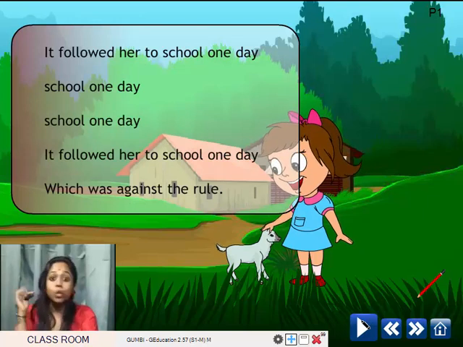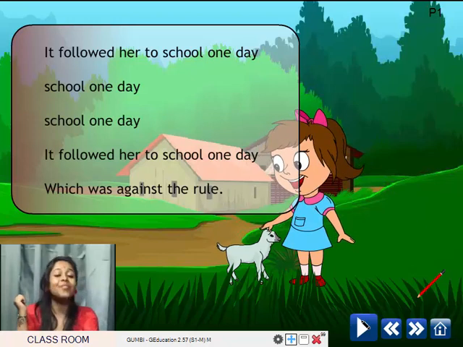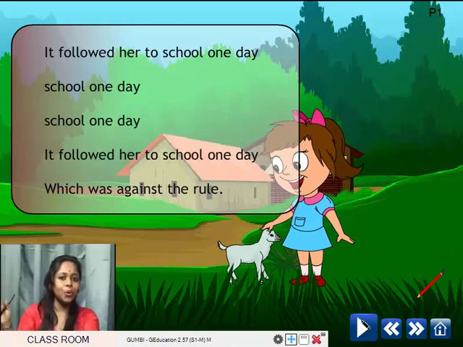It followed her to school one day, school one day, school one day. It followed her to school one day, which was against the rule.